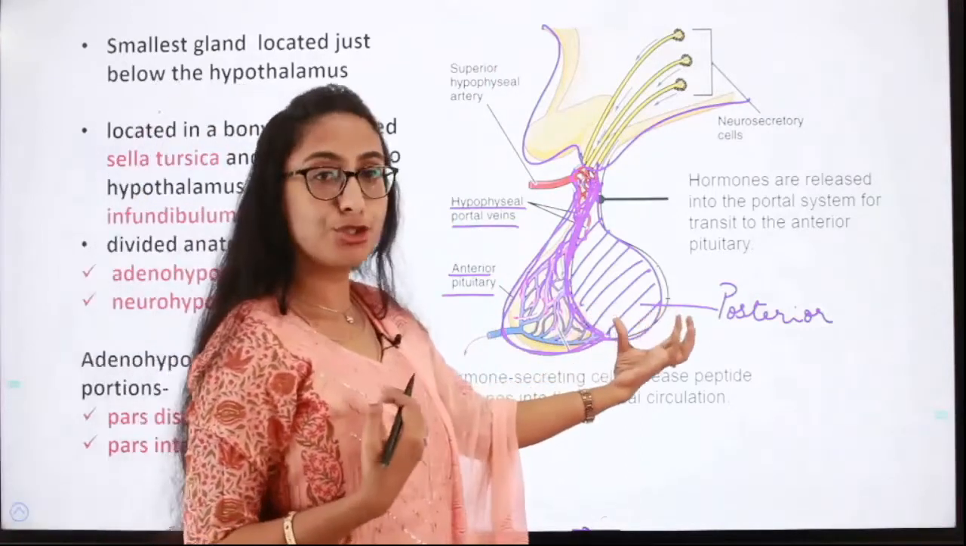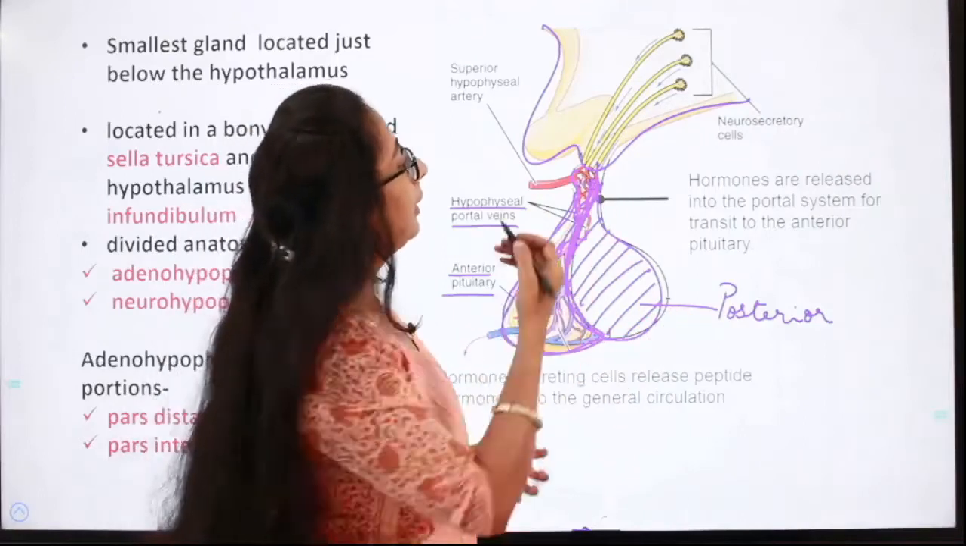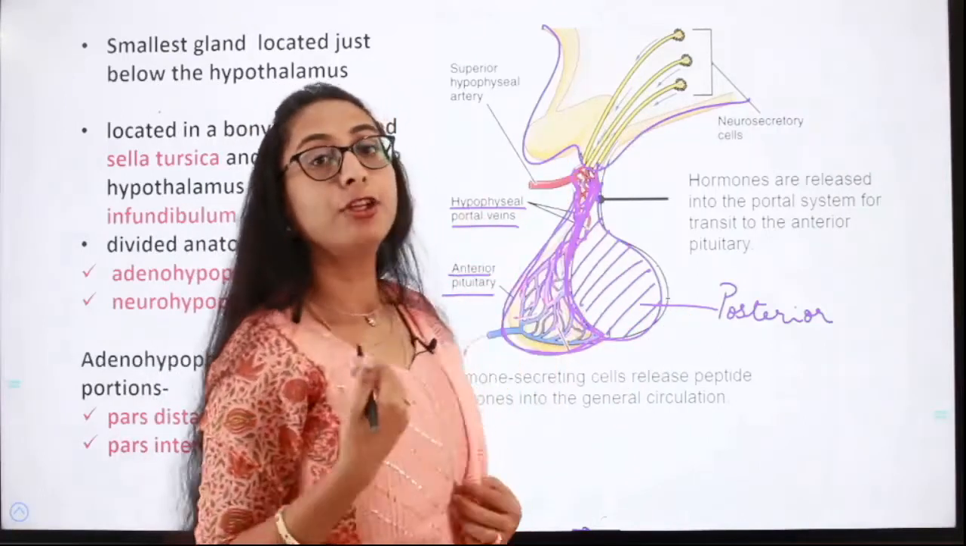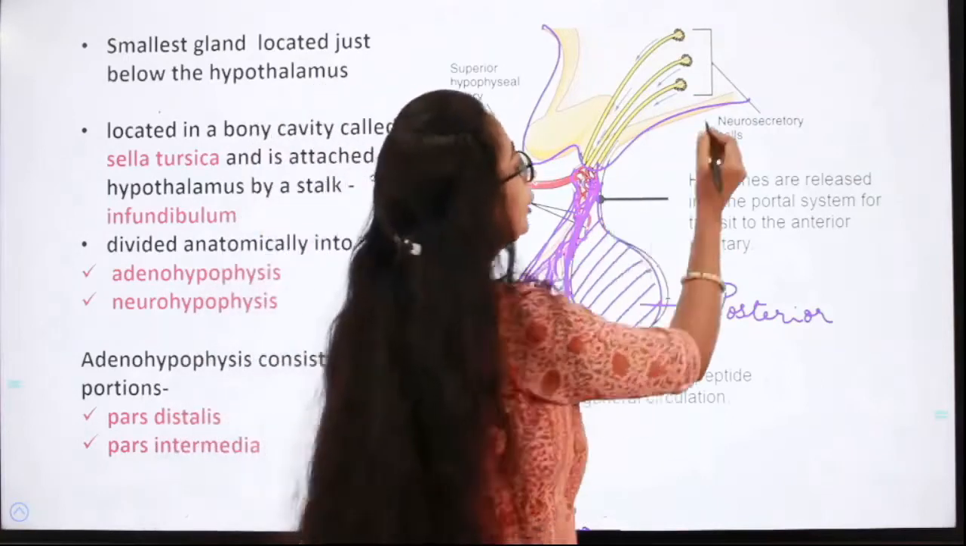Then what about the posterior pituitary gland? Here in the hypothalamus we have neurosecretory cells called nuclei.